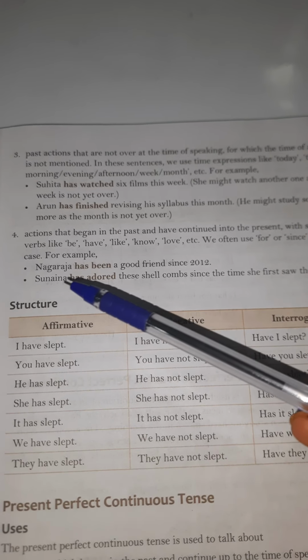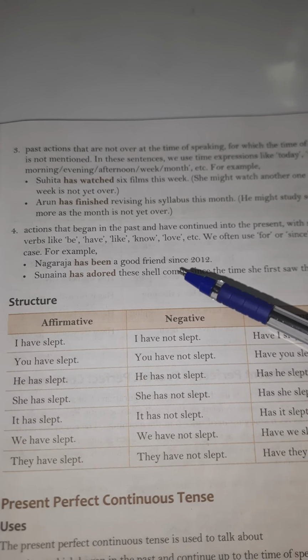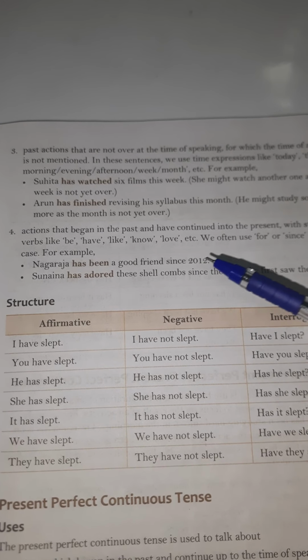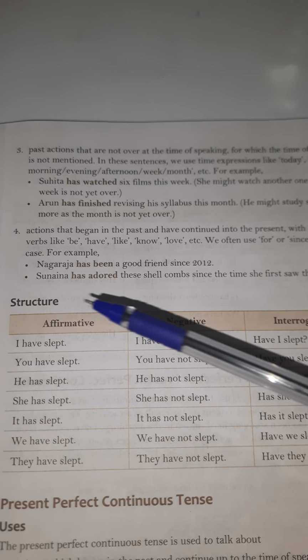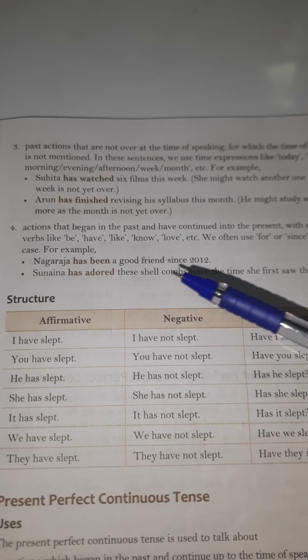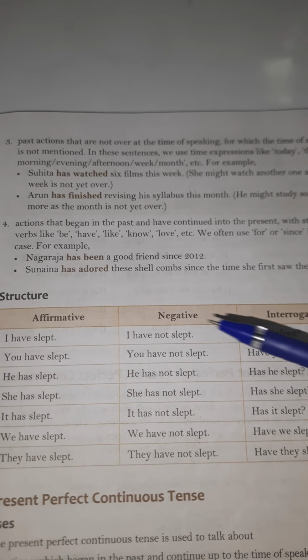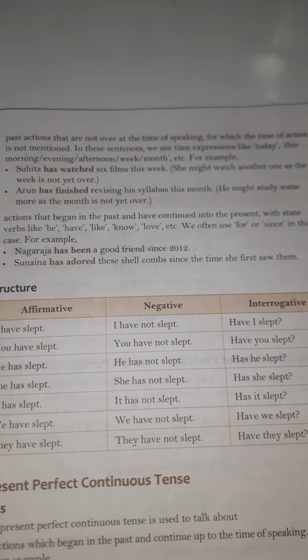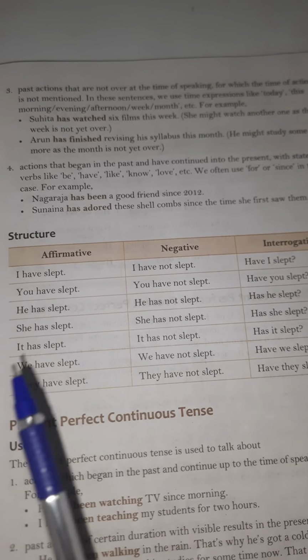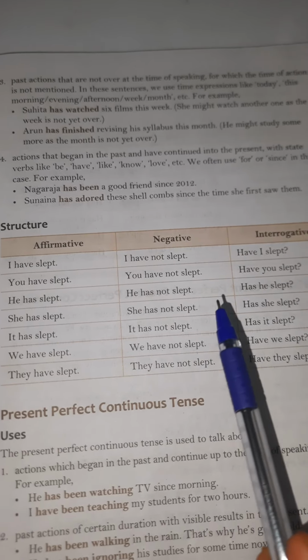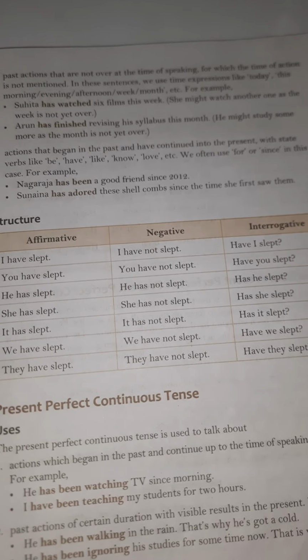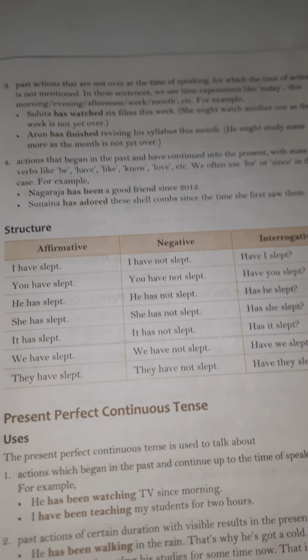For example, Nagaraja has been a good friend since 2012. Sunena has ordered these shoes since the time she first saw them. I have slept. Affirmative. Negative: I have not slept. And interrogative: have I slept? As we have discussed earlier also.